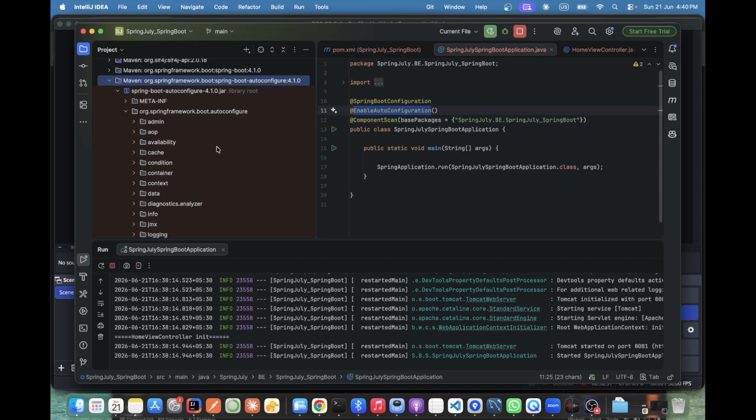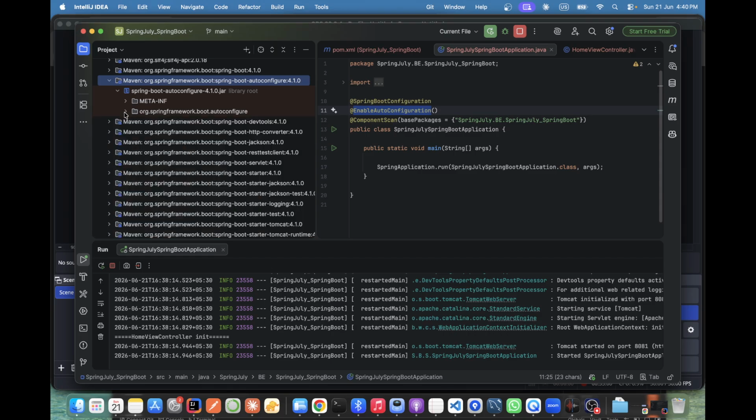It will run our application smoothly. But you have taken intentionally servlet just to show me that application will not run if you exclude the servlet class, dispatch servlet. This one exclude here.